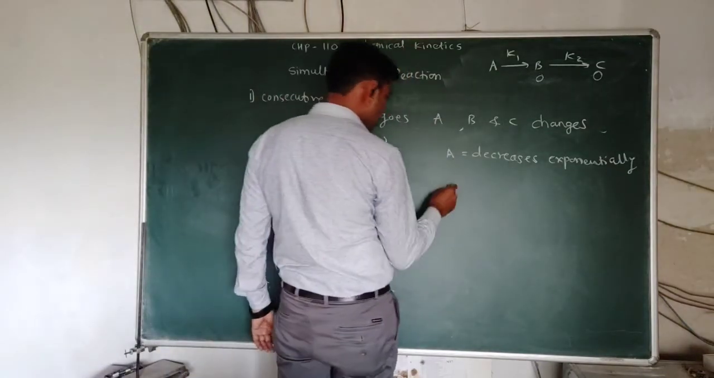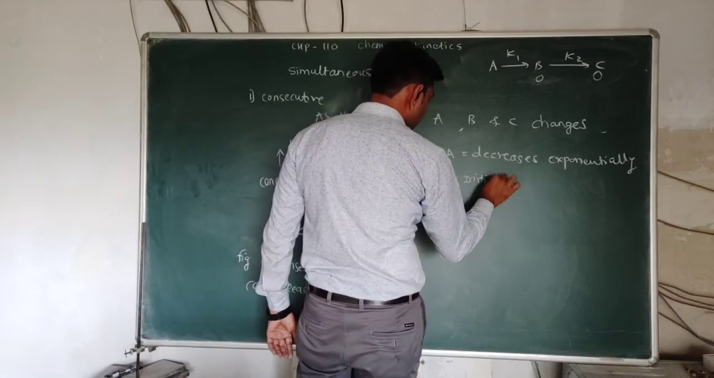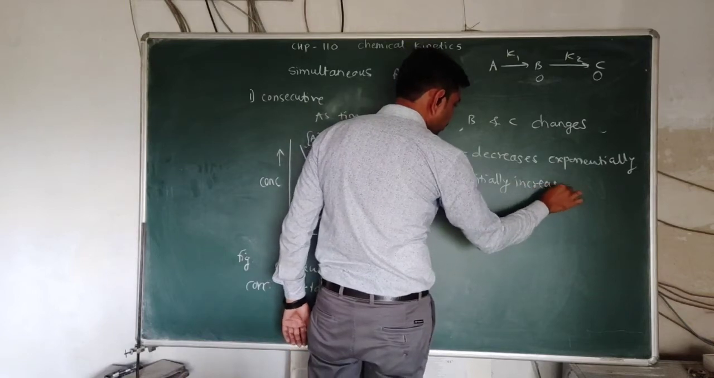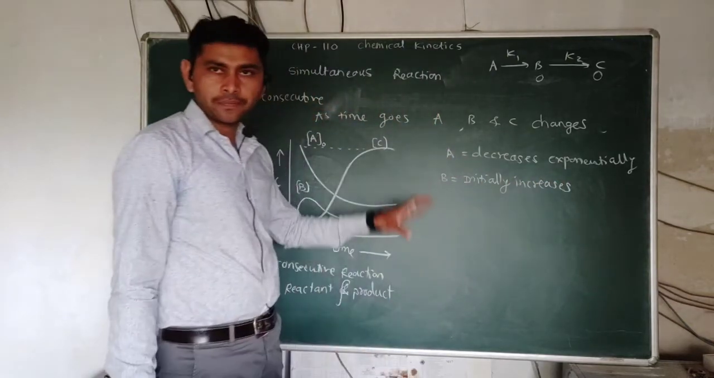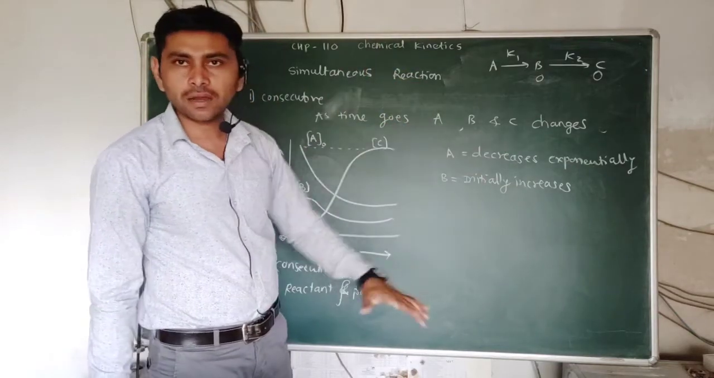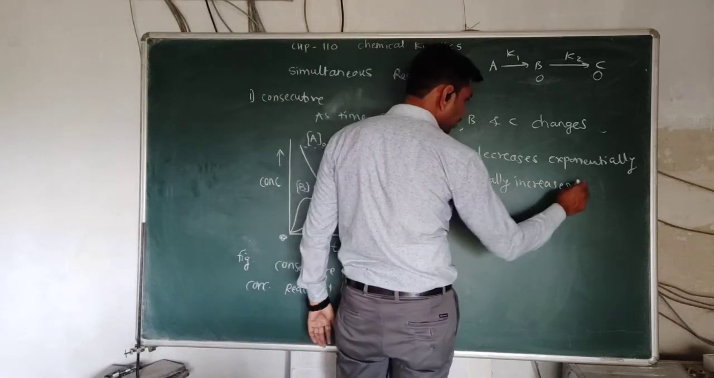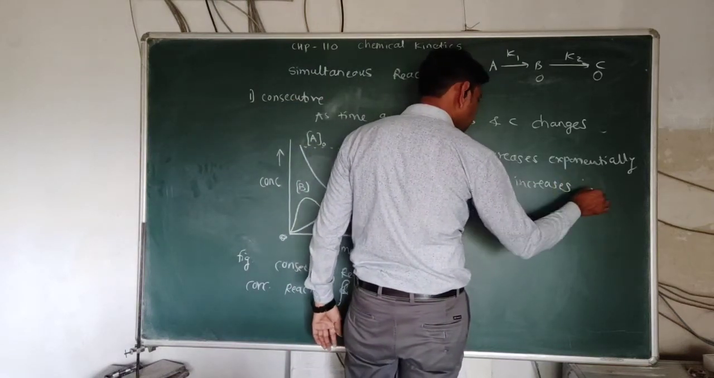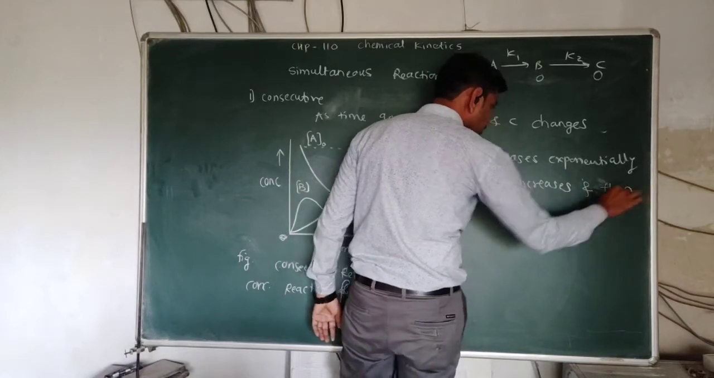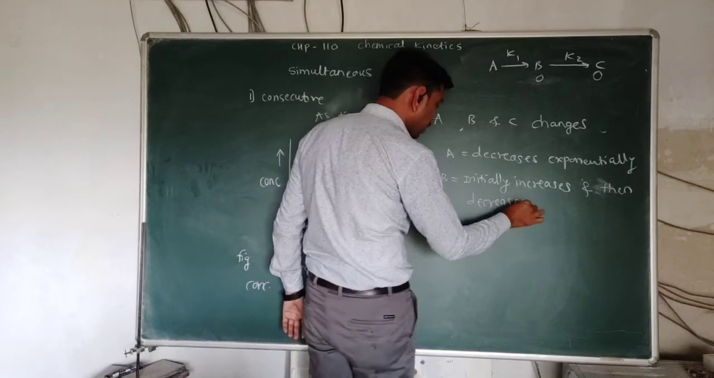What about B? B initially increases as it is formed from A, but as sufficient concentration of B gathers, that B starts converting into C. So the concentration of B initially increases, and then after some time it decreases, and it continuously decreases.